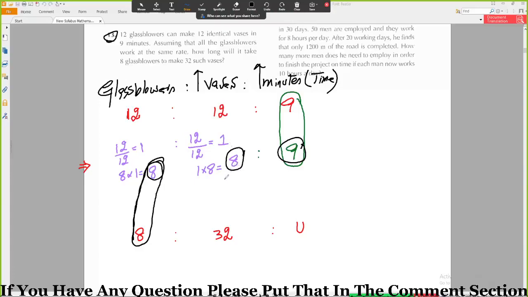So what should I multiply 8 with so that I will get 32? 4. Yes, if you multiply 8 by 4, you will get 32. Same you will also do over here, so you will get 36 over here. So if you have 8 glass blowers and you want to make 32 vases, then it will take 36 minutes. So this will be your final answer. You can check your answer.